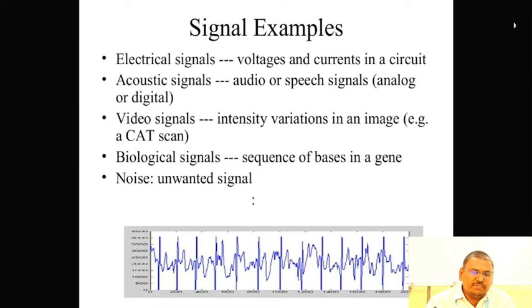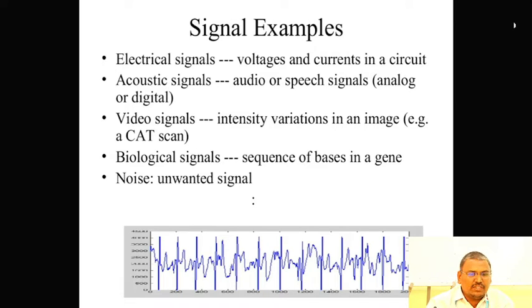There are different types of signals. For example, electrical signals: voltage or current in a circuit. Similarly, acoustic signals: audio and speech signals, which may be analog or digital. Next, video signals: intensity variations in an image, for example a CAT scan. Next, biological signals.